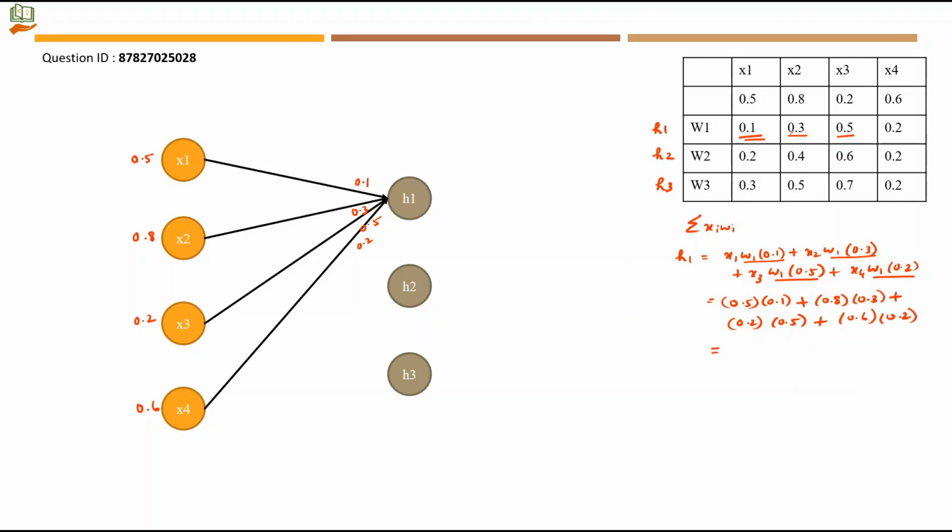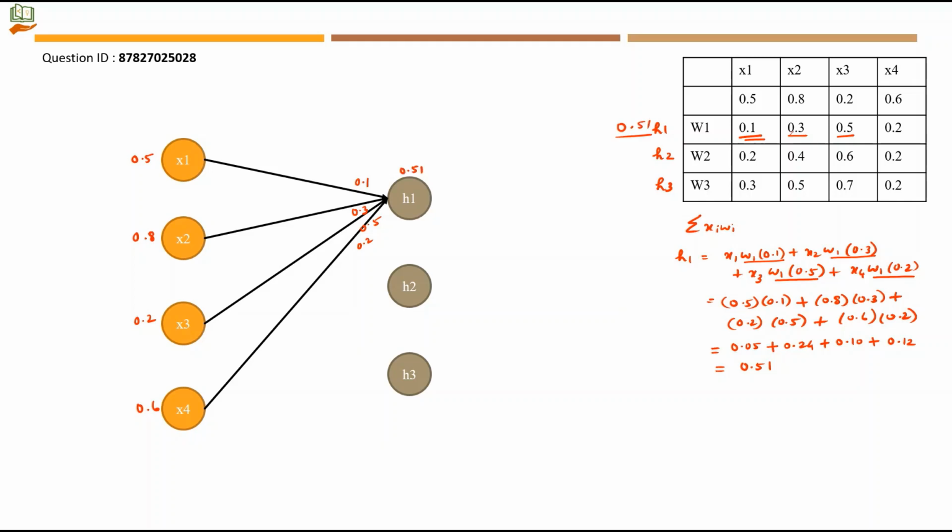What is 0.5 into 0.1? It is 0.05 plus 0.8 into 0.3 will give 0.24 plus 0.2 into 0.5 will give 0.10 plus 0.6 into 0.2 will give 0.12. When you add this, you will get a value of 0.51. So H1 will have a value of 0.51.